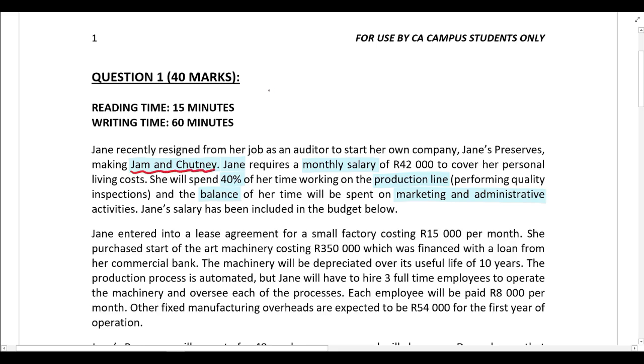So in order to classify a cost as a variable cost, it needs to vary with the number of units manufactured. If the cost does not vary with the number of units manufactured, then it's not a variable cost.